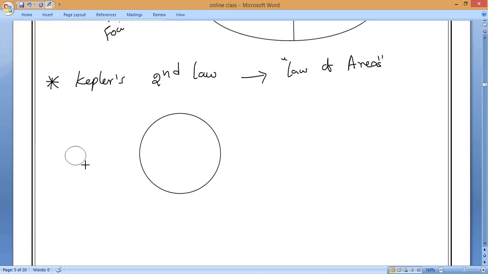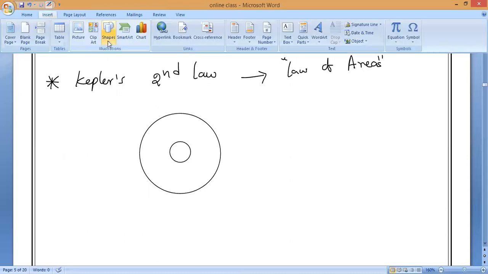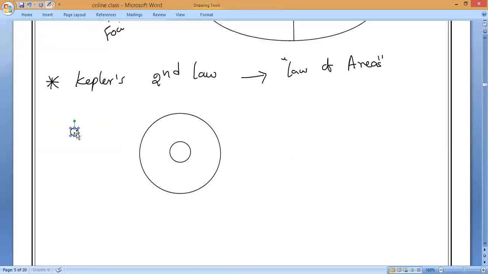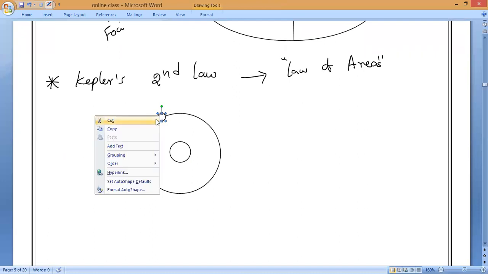The sun will be in the center, and planets are revolving around the sun in a particular orbit. If the sun is in the center and the path taken by the planet is a circle, tell me that at least, please.